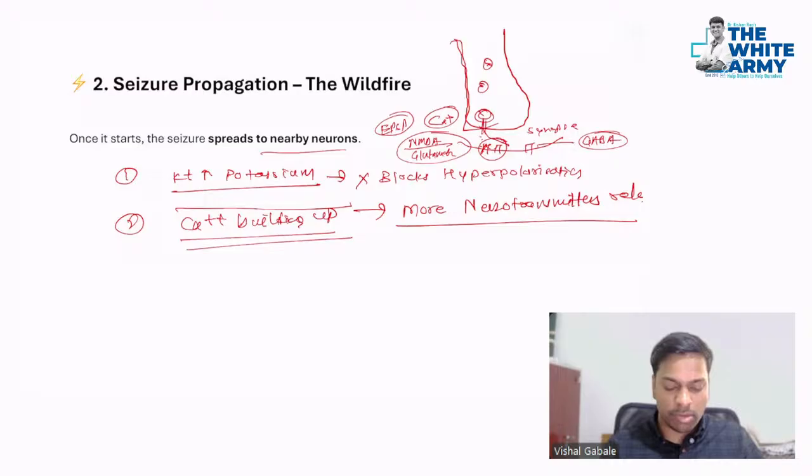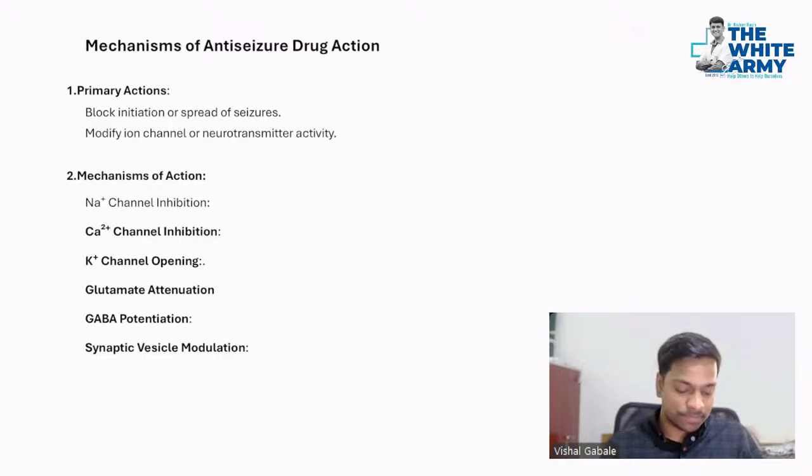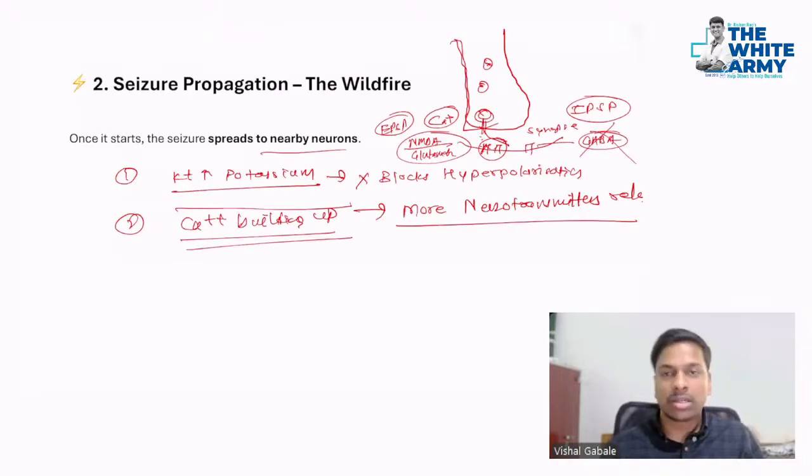Your EPSP will be produced, and if they go on the GABA receptor, your IPSP, or inhibitory postsynaptic potential, will be produced. Depending on that, your seizure will go ahead. So if there is no GABA, the seizure will continue, or if there is an excess of NMDA and glutamate, then also the seizure will occur.